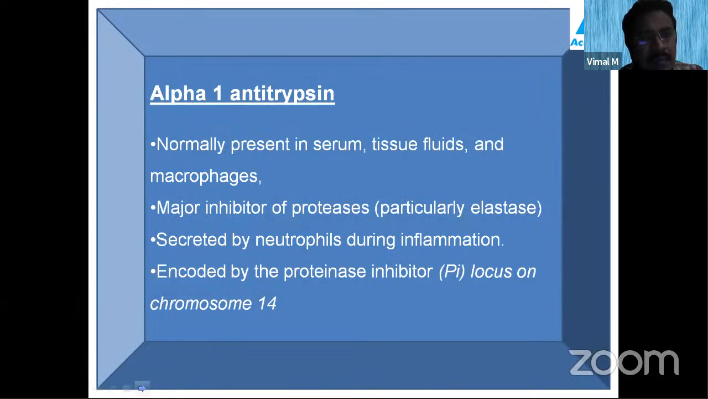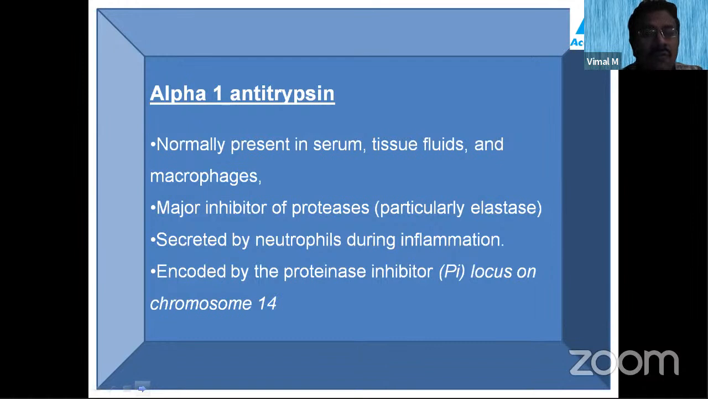So let us see something about this alpha-1 antitrypsin. It is normally present in the serum, tissue fluids and macrophages. Normally in our body, alpha-1 antitrypsin is a major inhibitor of proteases. So alpha-1 antitrypsin is an antiprotease in activity. It inhibits the protease, especially the elastase. This alpha-1 antitrypsin is secreted by the neutrophils during inflammation.